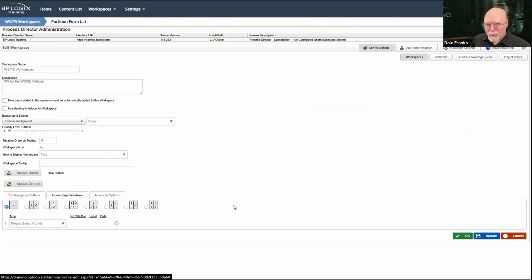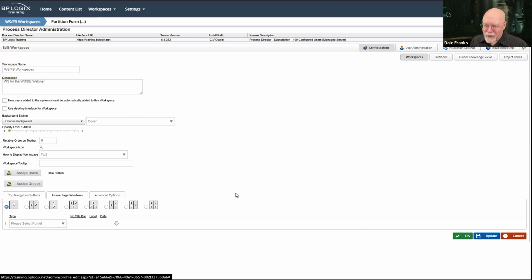In a normal workspace, you are limited to what data you can see in terms of how many items I can show you. I can show you between 1 and 4 different panes in the workspace. Each of these panes is called a portlet. So I can have from 1 to 4 portlets on the page.